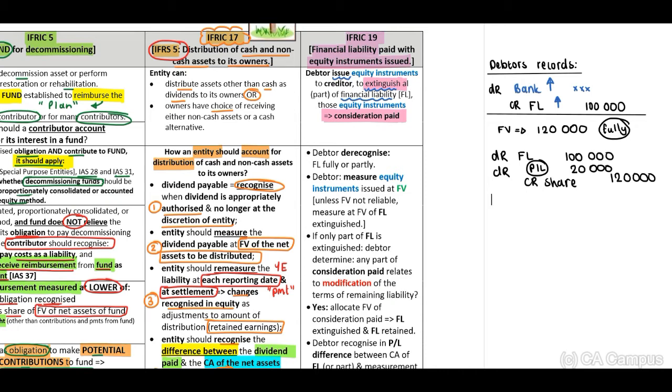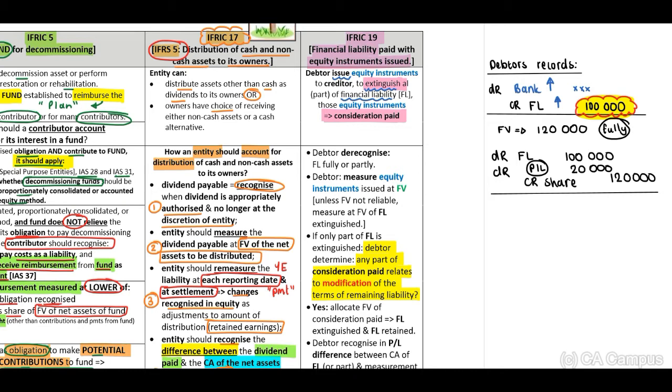Right, but what will happen if our entity only pays for a portion, a part of the financial liability, not the 120,000? Let me just repeat myself again. What will happen if the debtor only pays for a portion, a part of that financial liability? The debtor will have to determine if any part of the consideration paid relates to the modification of the terms of the remaining liability. And then you will have to refer to our financial instruments principles.